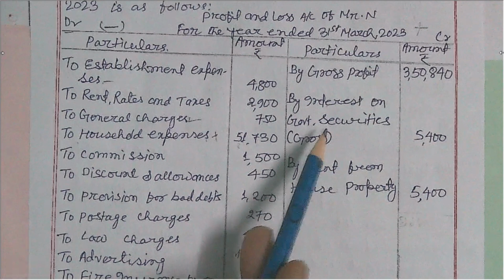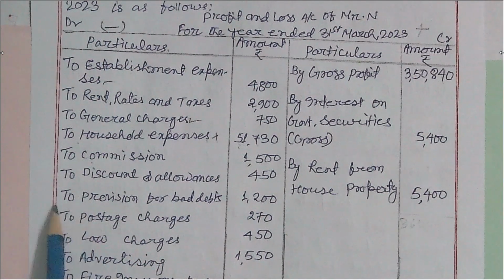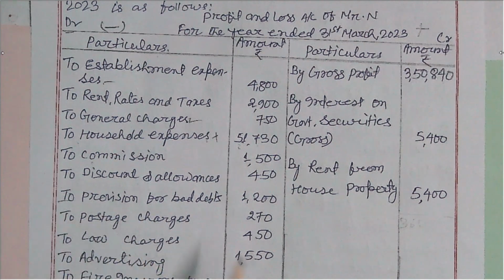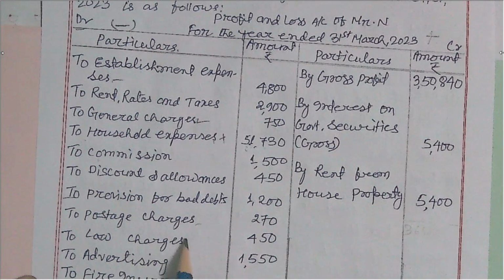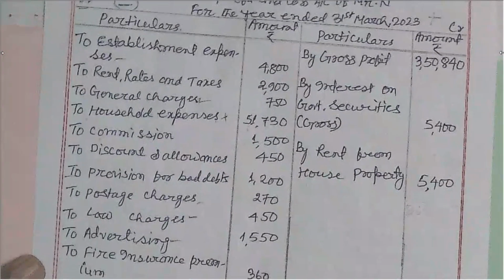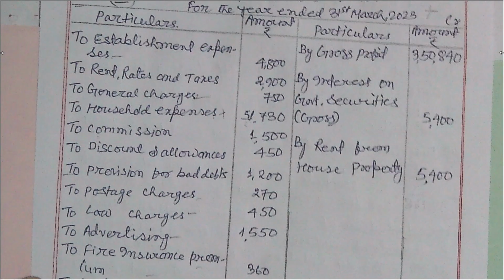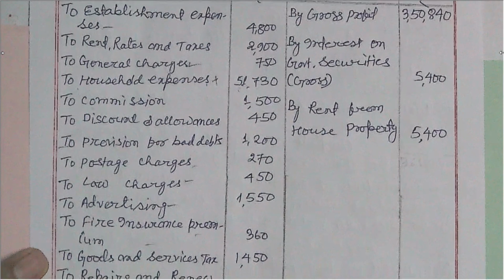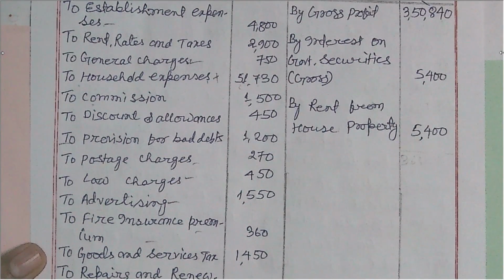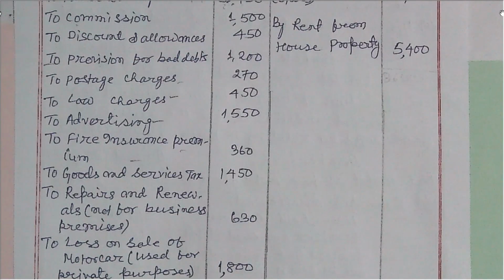All right. Now commission is a business expense, so discount and allowance are business expenses. Here provision for bad debts is not allowed. Postage and charges are business expenses, allowable. Law charges are allowable. Advertising for business purposes, fire insurance, business purposes, and goods and service tax is paid for business purposes, so it is allowable.